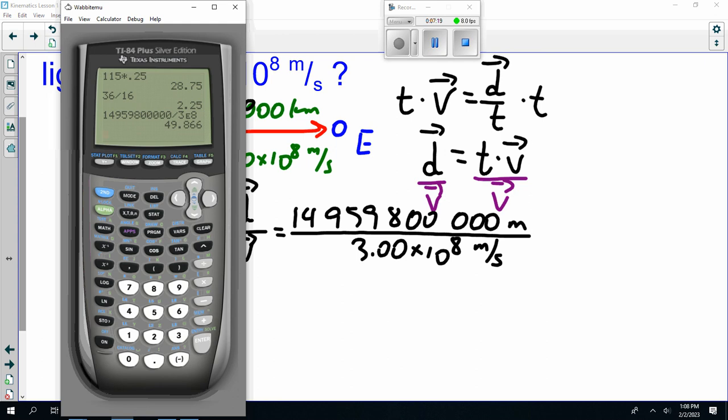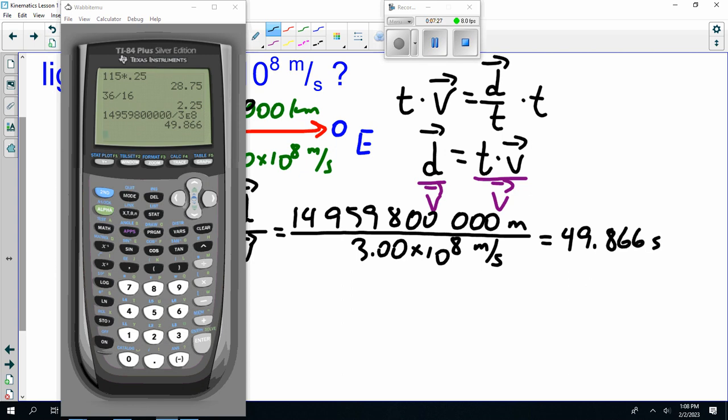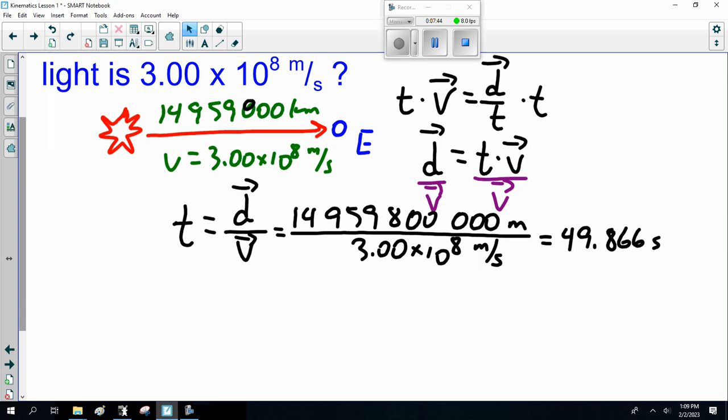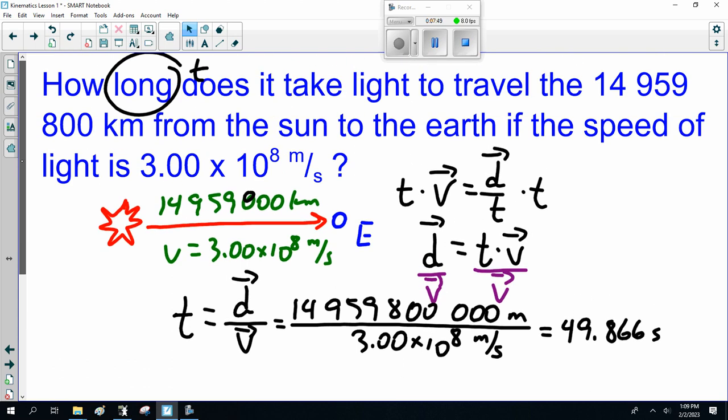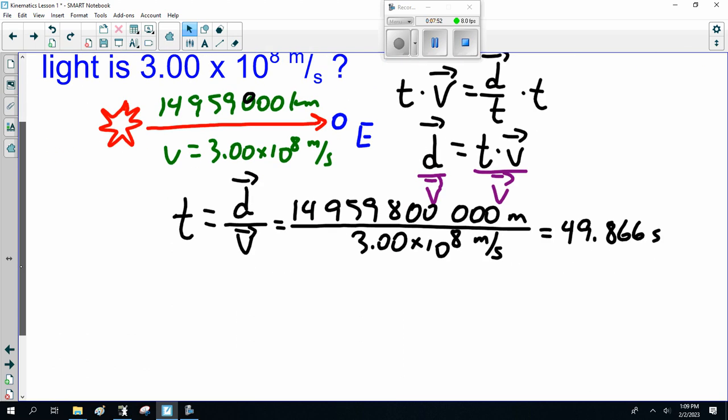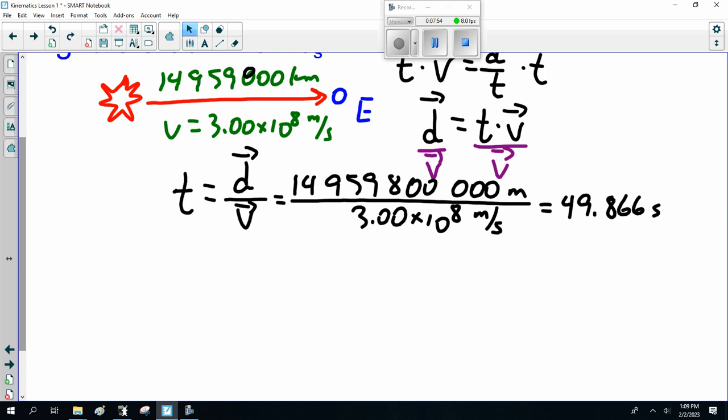And I got 499.0. Hang on. Just double checking my math. Yep. Sorry. So I got about 500 seconds.